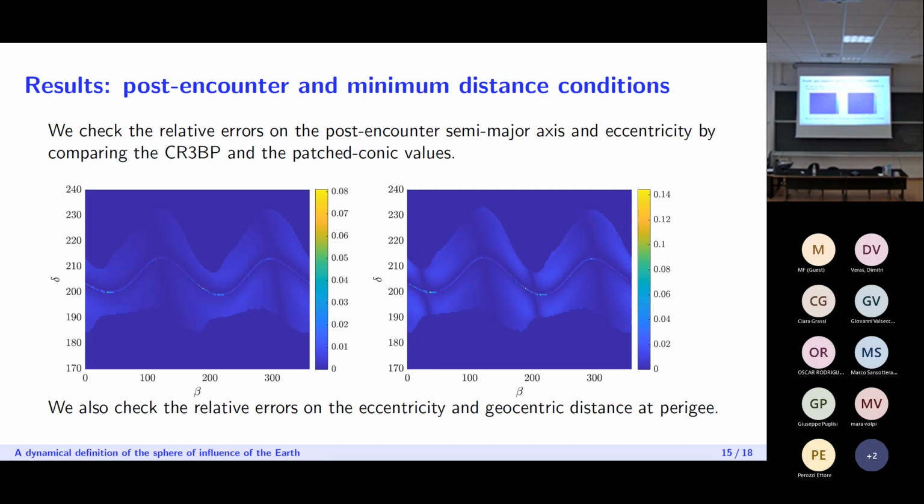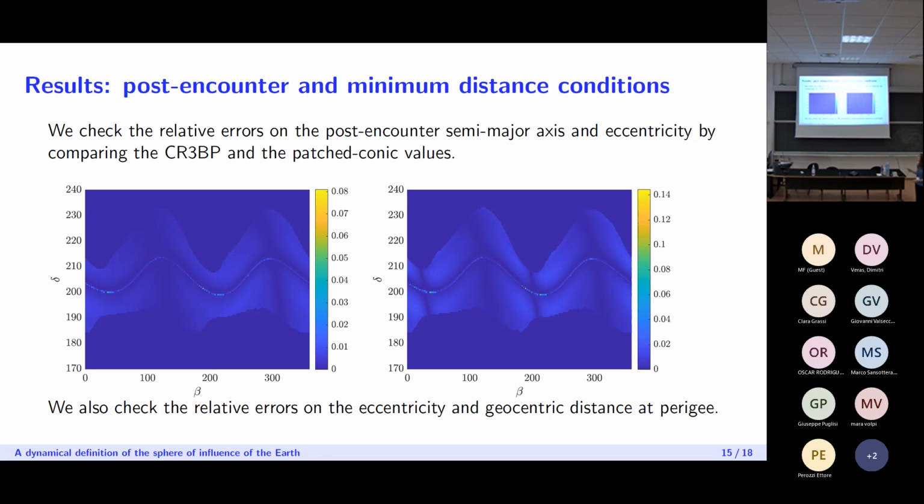As you can probably tell from the target function that we chose to use, we were interested in computing a quantified approximation that would stay quite close to the 3-body orbit throughout the time span that we're considering, and that's the reason why we took that first term in the target function. But we were also interested in making sure that we were close to the free body orbit at specific times, and those are at the end of the propagation. So we wanted the final condition that we get with our approximation to be actually close to the free body orbit. And we also wanted to make sure that the difference at the point of minimum distance from Earth was